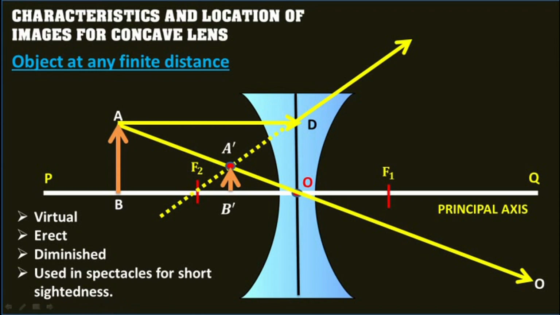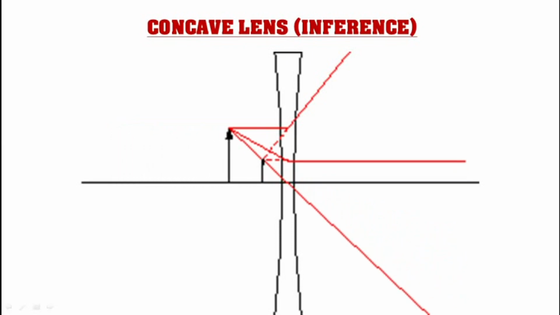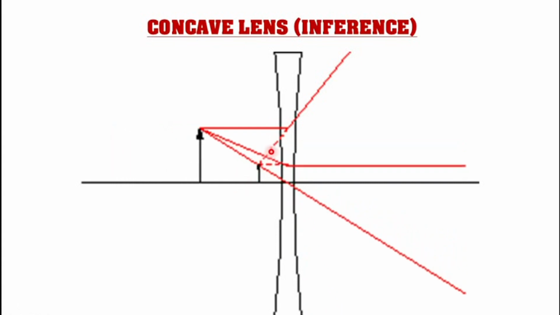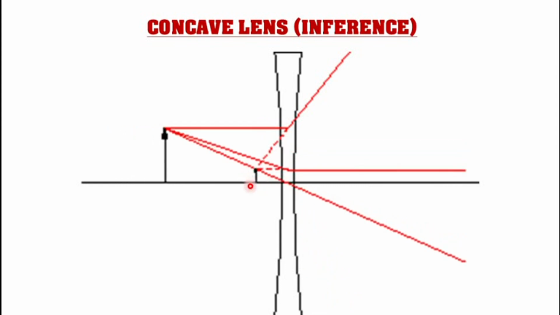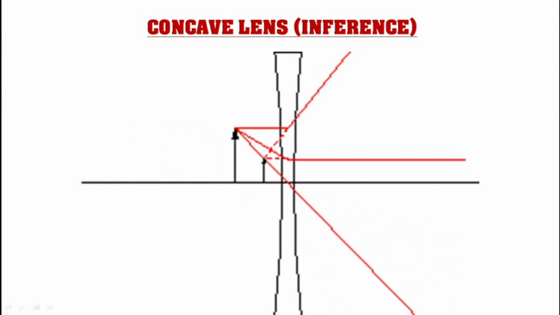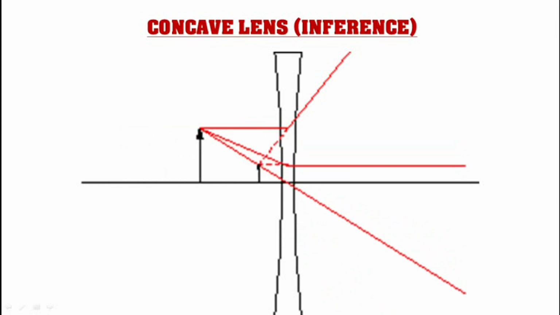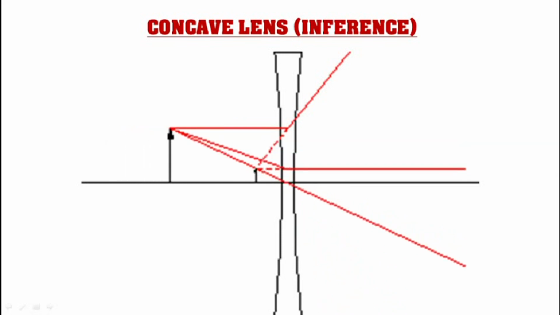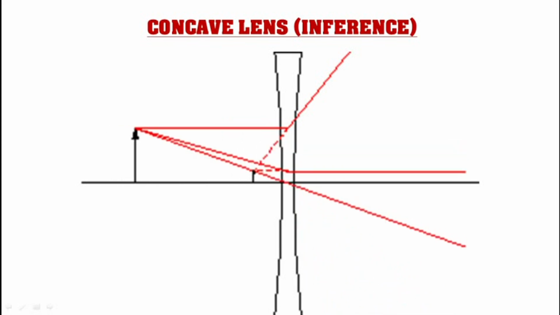So we can conclude that the image formed by a thin concave lens is always virtual, upright and diminished. It is situated on the side of the object between the focus and the lens. When the object moves from a larger distance towards the lens, the image shifts from the focus towards the optical center of the lens and its size gradually increases. But it always remains smaller than the object.